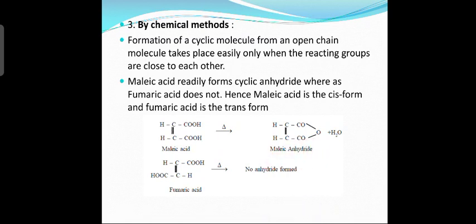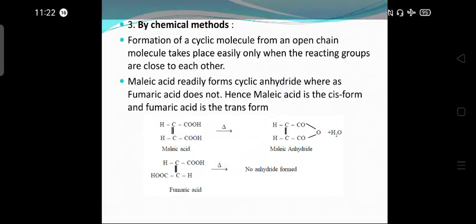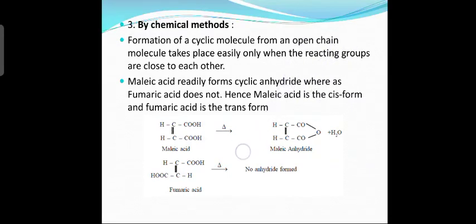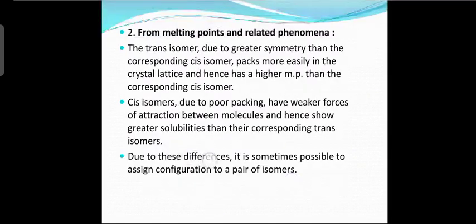What about fumaric acid? What is the formula of fumaric acid? In fumaric acid, two carboxyl groups are present on opposite sides of the carbon-carbon double bond, COOH and COOH. This is fumaric acid, the second compound. On heating, what does fumaric acid give?